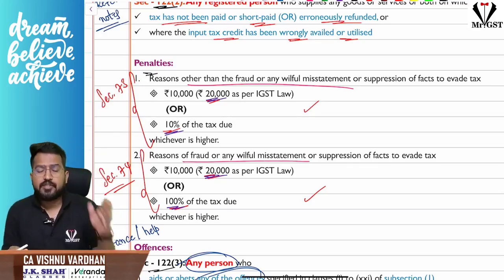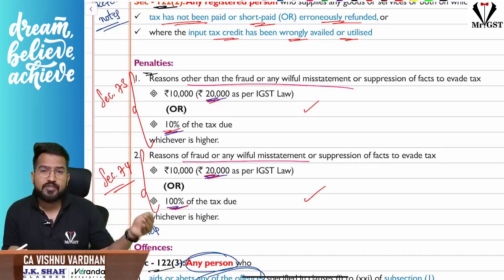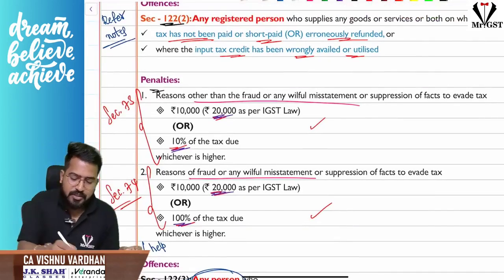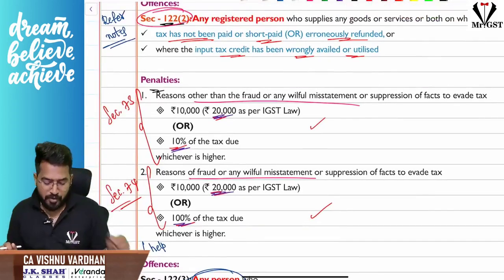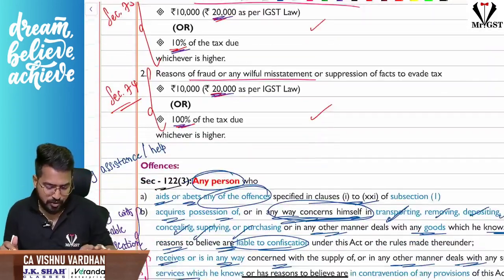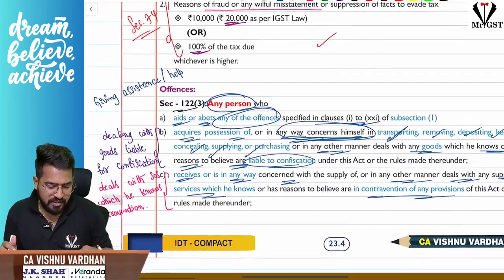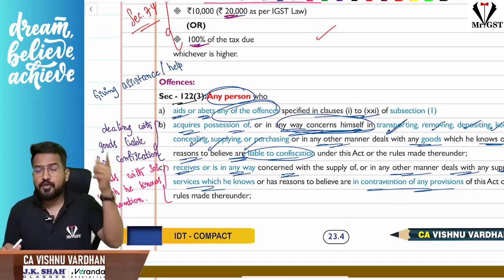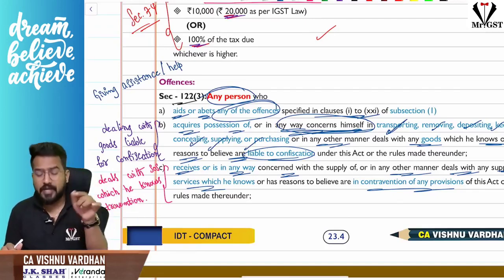That is the case. So I repeat, see whether the order is routed through 73/74 or not. If not, 122 will come into picture. 122 subsection 2. So please be careful here. Okay, so this is with respect to 122 subsection 2. Next, 122 subsection 3 is all about anybody giving assistance, helping you. Okay, if you remember, what is the difference between 122 1A and 122 3?